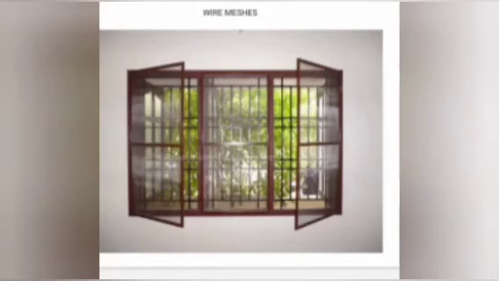Have you seen in most of the houses, children, people put some nets on the doors and windows? Why do they put that net? It is actually called a mosquito net, right? To prevent mosquitoes and some flies from entering the house. That is why they put that wire mesh. Can you see in this picture how the wire mesh is put on the windows, so that mosquitoes or flies do not enter the house? Is it clear now? Are you clear with this?